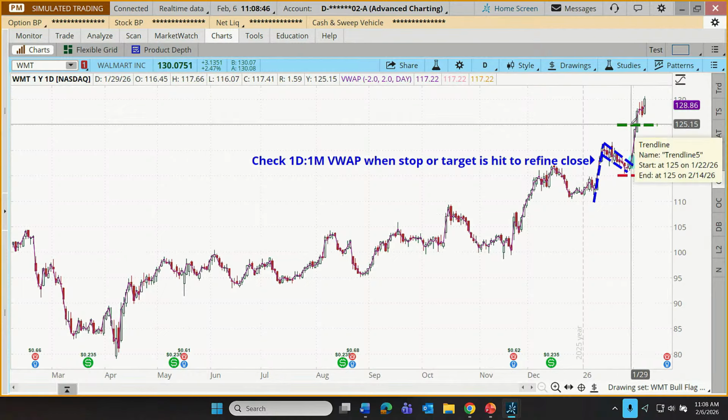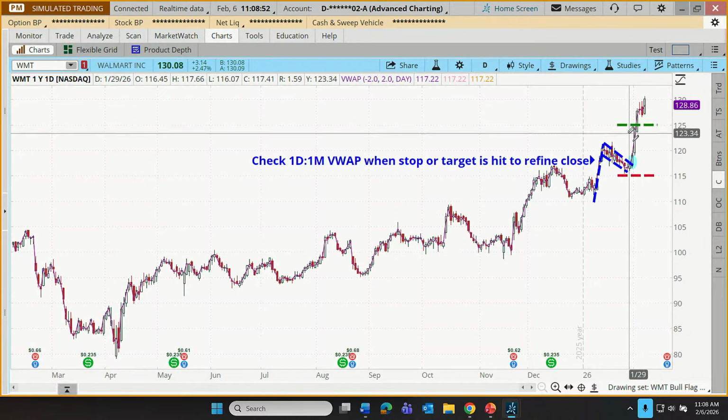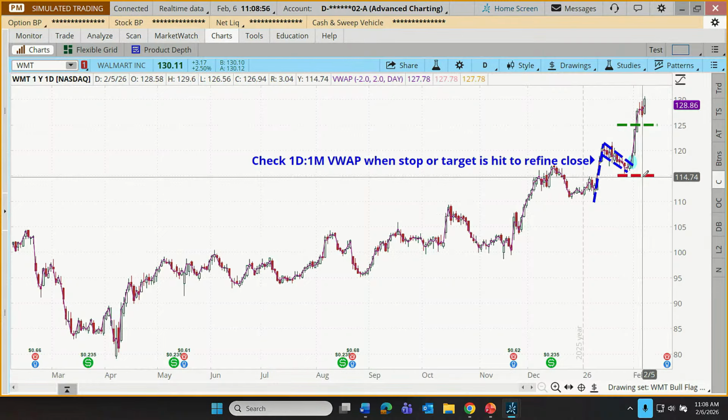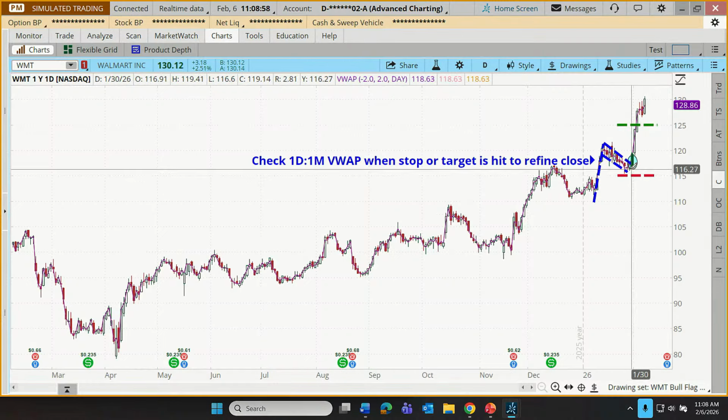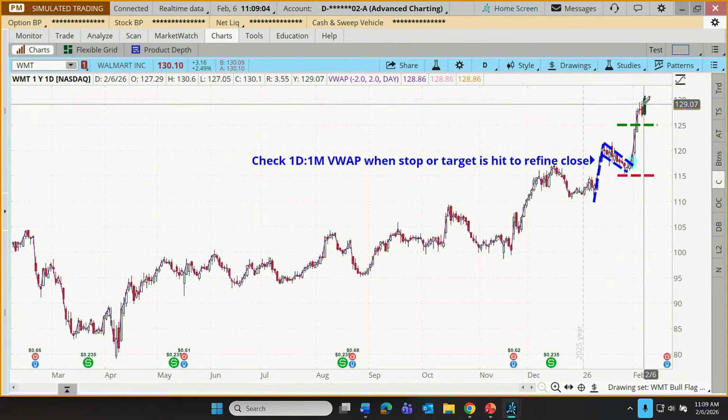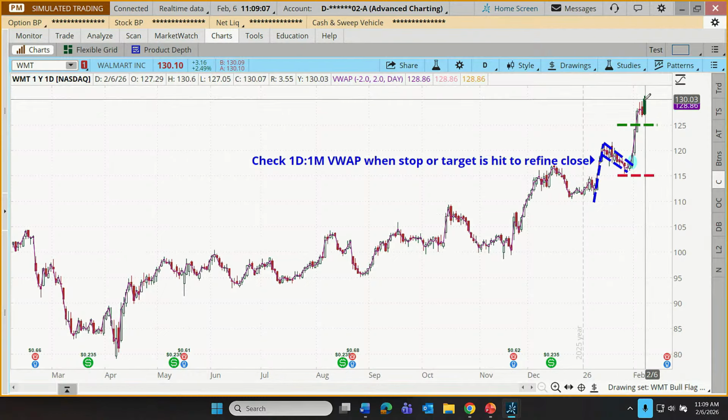So that 125 is where we're thinking if we can get to that level or beyond, maybe we'll start to harvest some profits. On the other hand, if price started to fall back below the flag, we were going to take losses down at 115. Well, fortunately, in this case, it doesn't always work out this way, but we've moved up to our flag target, and we've actually extended well beyond that.